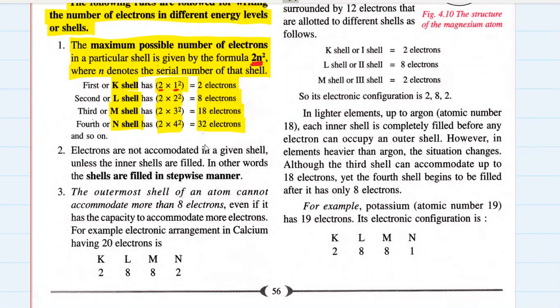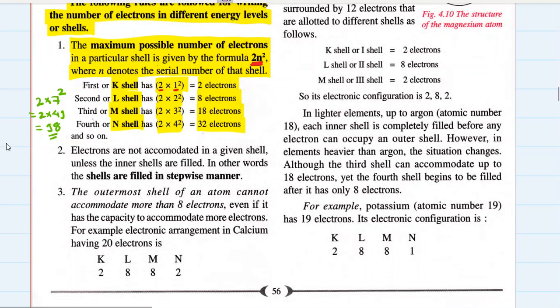So you can easily find out the maximum electrons that can be accommodated in the seventh shell. Can you guess that? For the seventh shell, you will do 2 into 7 square, that is 2 into 49, that is 98 electrons. But do seventh shells exist? Do they exist? That is the question.